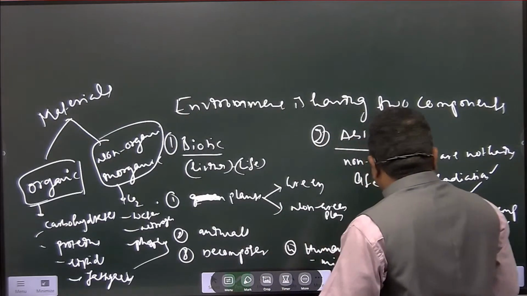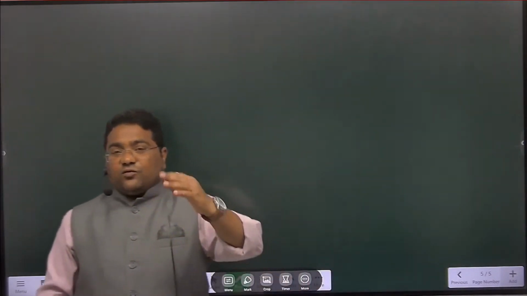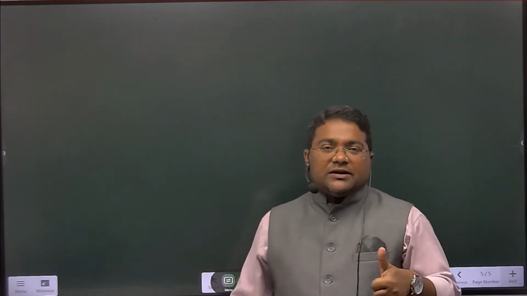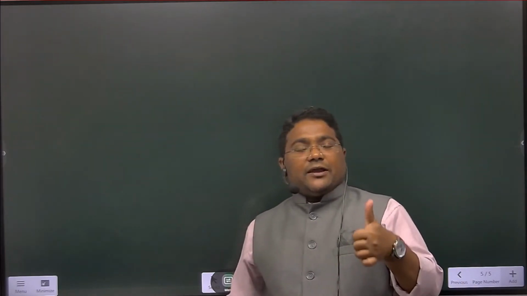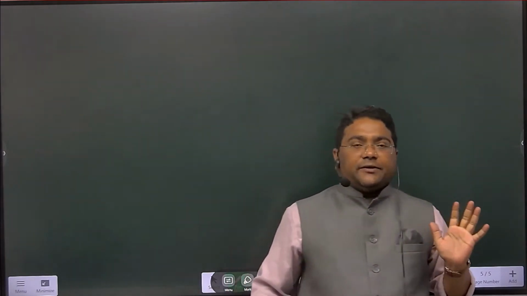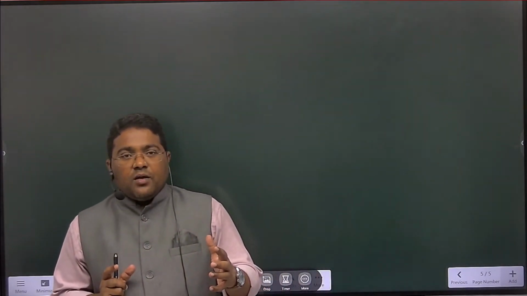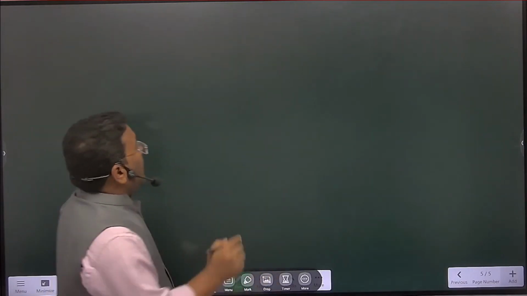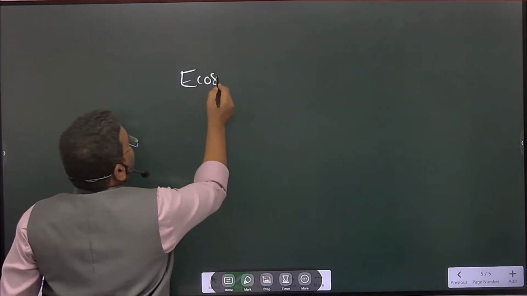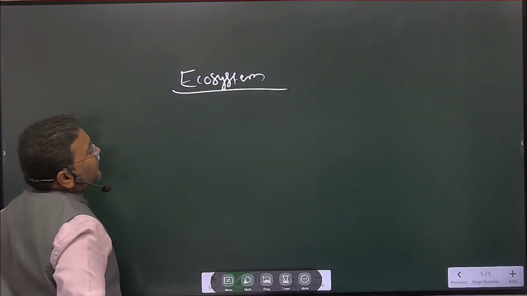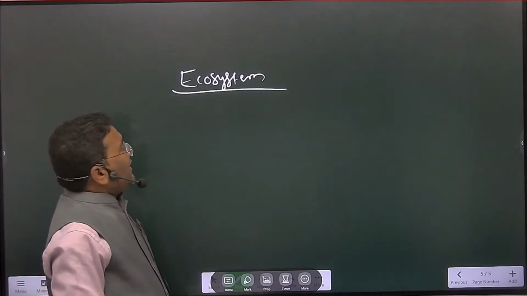Now after that, if you take the levels, how many levels did I explain? Six. One is individual, population, community, ecosystem. After community, what will come? Ecosystem, biome, biosphere. So now I will be taking ecosystem. What comes under the ecosystem? What is ecosystem? Tell me. What is ecosystem?